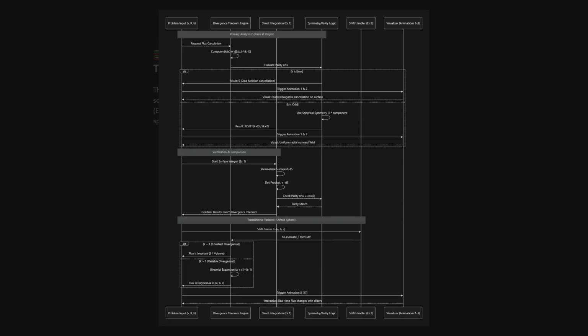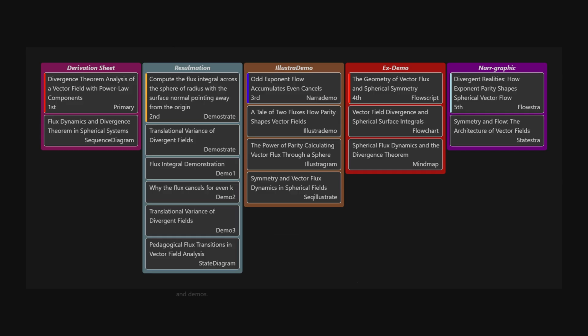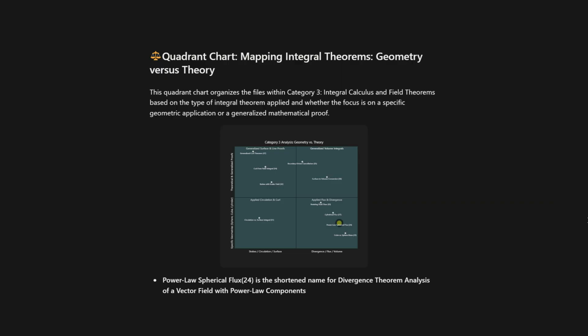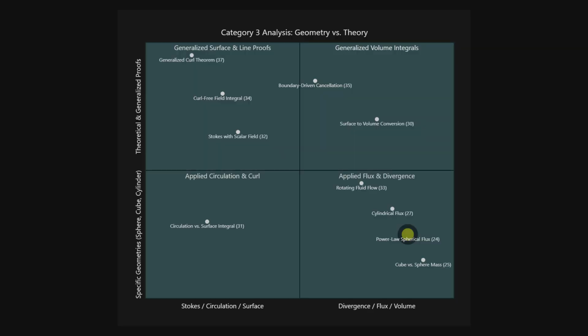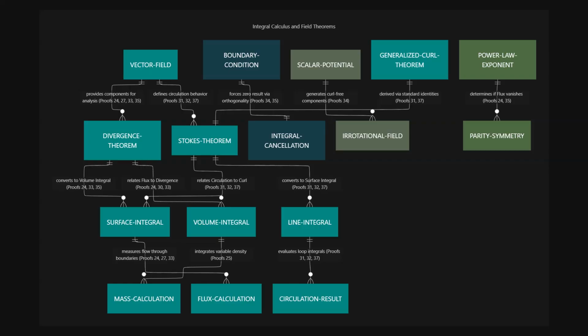However, if we look at this through a more cynical, real-world lens, we find that the page is selling us an illusion of equilibrium. Here is a narrative counter-perspective to the findings on that page. The myth of the perfectly balanced field. The divergence theorem, as described in the documentation, is a beautiful construct, but it is ultimately a hostage of its own symmetry. The page prides itself on the discovery that when the exponent is even, the field exhibits symmetric inward and outward flow that cancels out to zero.